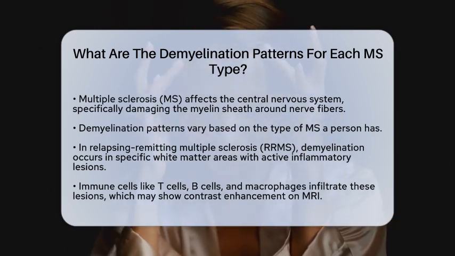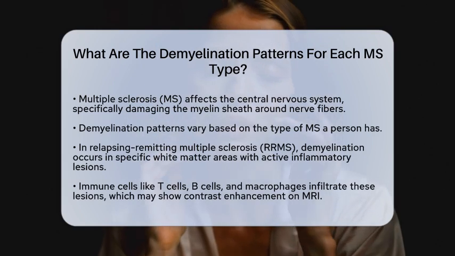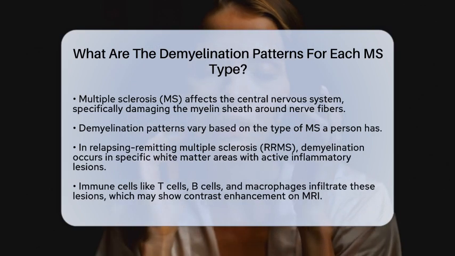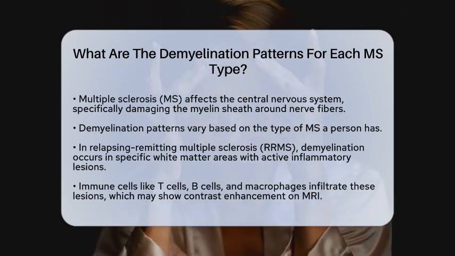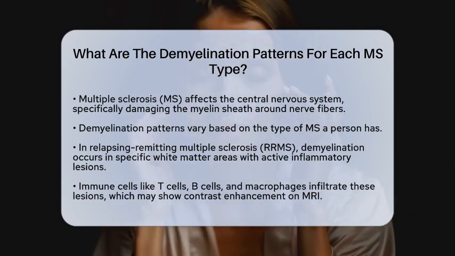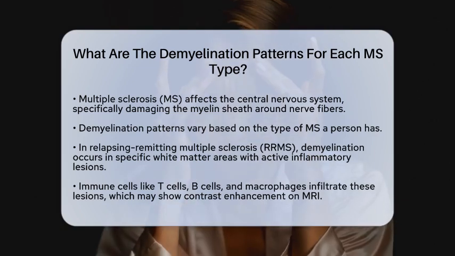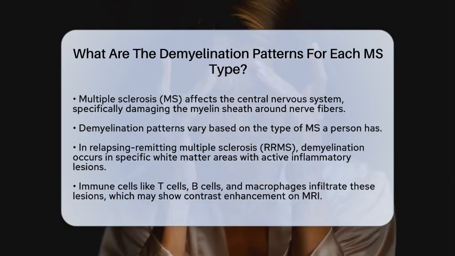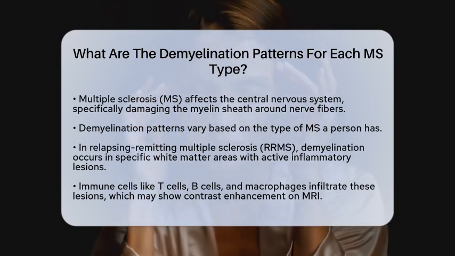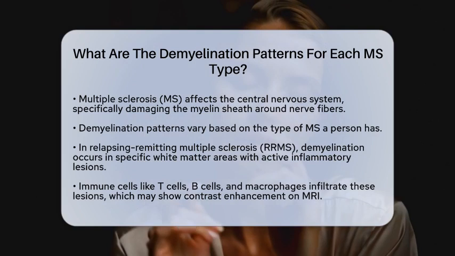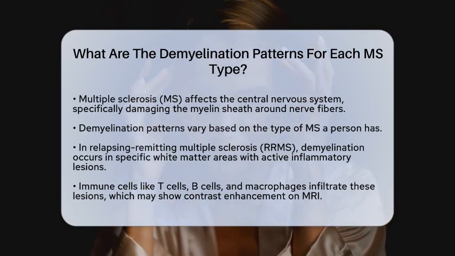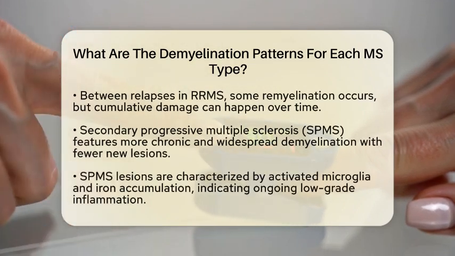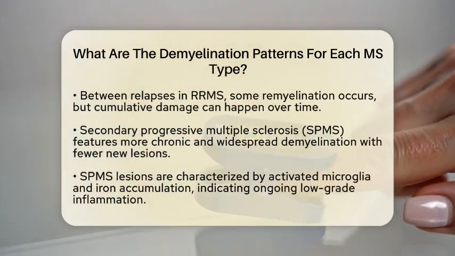In relapsing-remitting multiple sclerosis, or RRMS, demyelination primarily occurs in specific areas of the white matter. Here, we see active inflammatory lesions where immune cells such as T cells, B cells, and macrophages infiltrate. During active inflammation, these lesions may enhance with contrast on magnetic resonance imaging, indicating a disruption in the blood-brain barrier. Between relapses, some remyelination can occur, but repeated episodes often lead to cumulative damage.